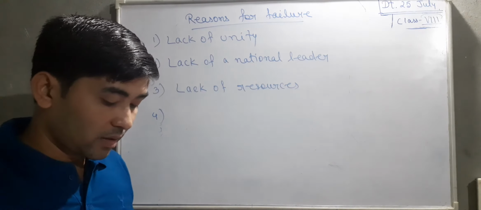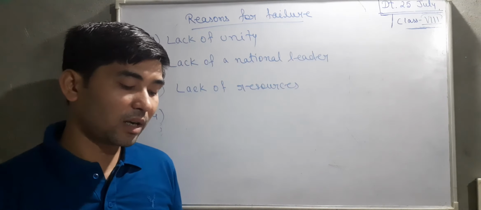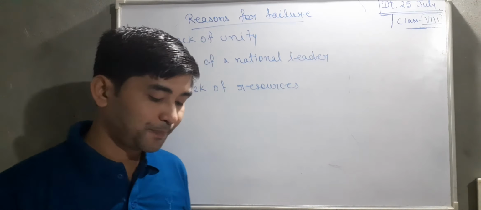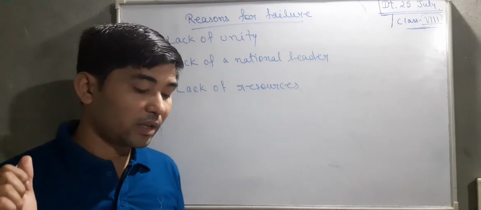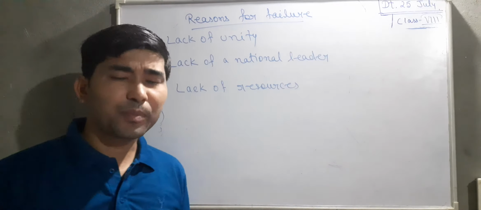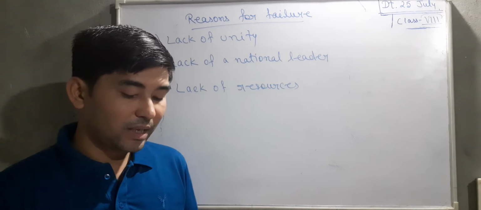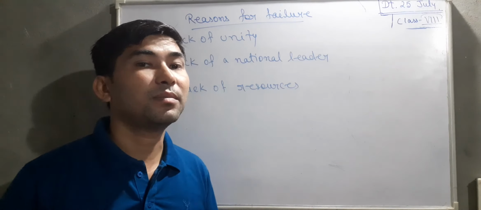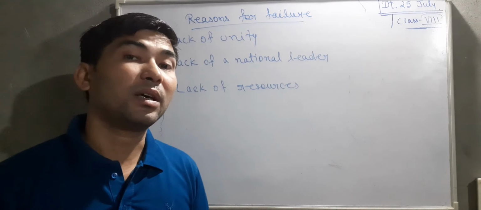So some names were given here. Sindhia of Gwalior, Nizam of Hyderabad, Holkar of Indore gave active support to the British. Okay, most of South India and Western Punjab stayed out of the rebellion. In areas of Punjab, the people were happy with the efficient administration of the British. So you could easily imagine that some liked the British and some didn't, due to which lack of unity can be seen among the Indians.